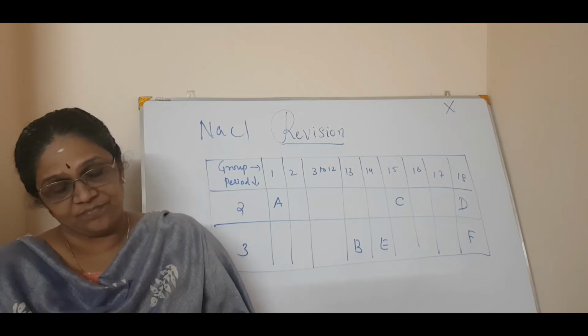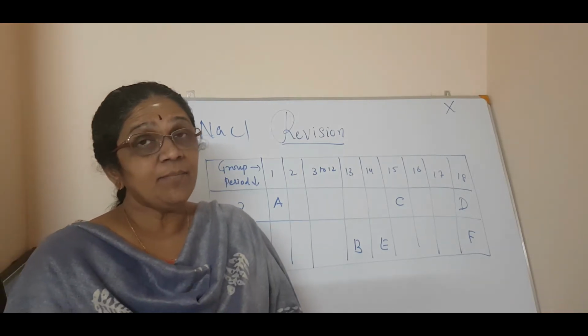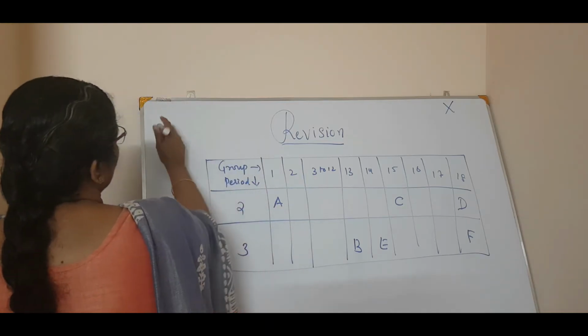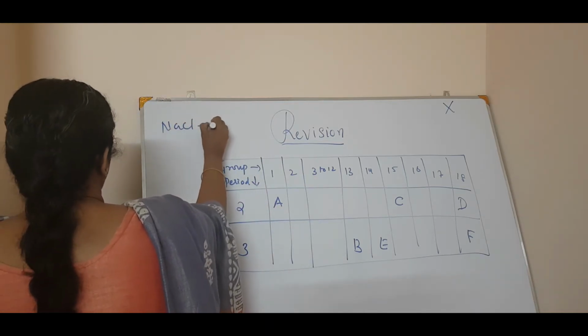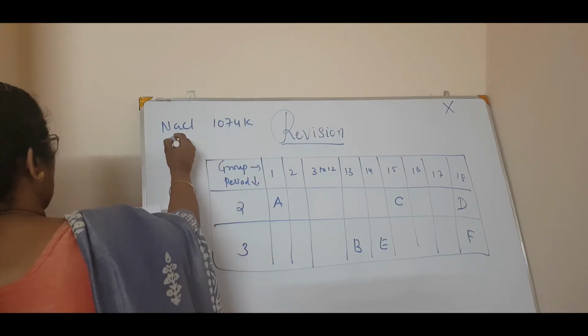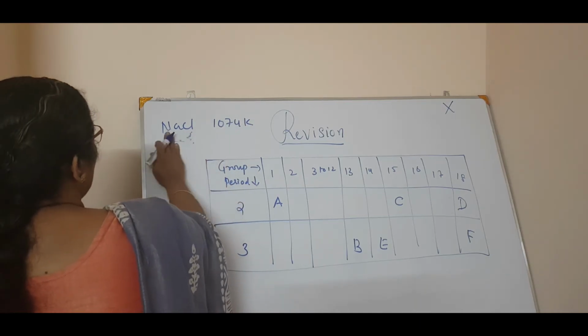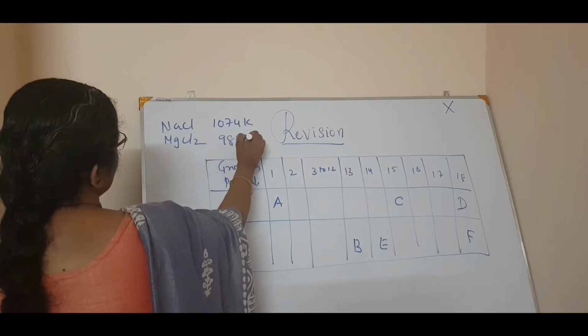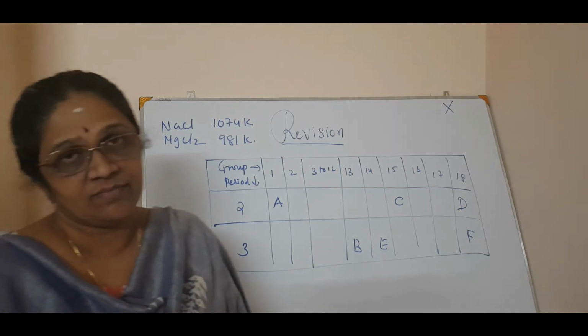Now the third question. Melting point of NaCl. You have to give the reason. The melting point of NaCl is 1074 Kelvin, while that of MgCl2 is 981 Kelvin. Give reason.